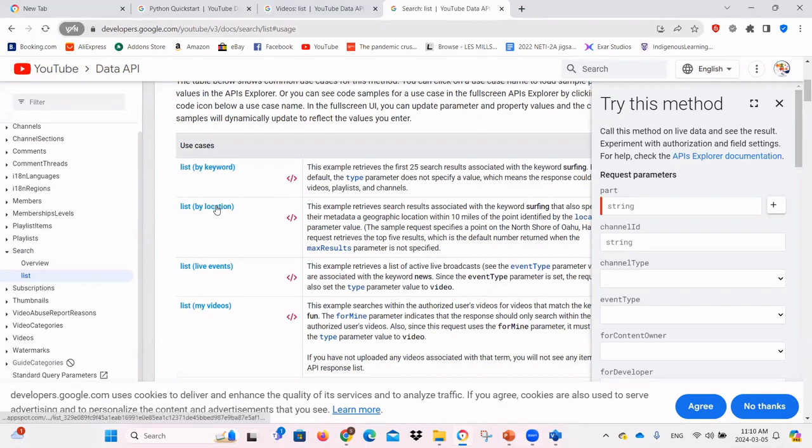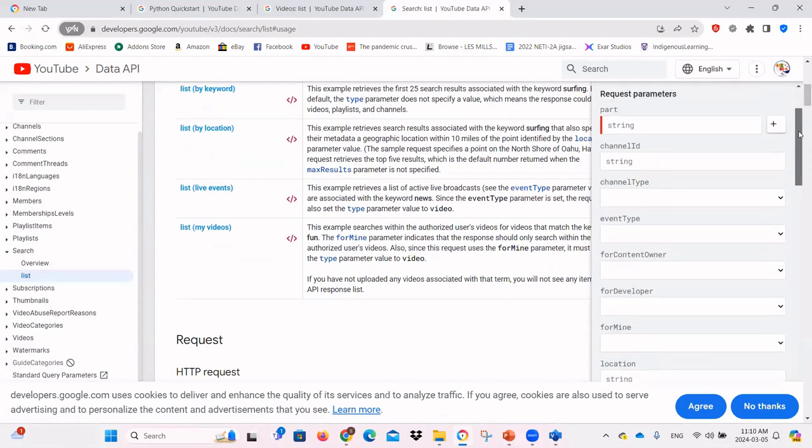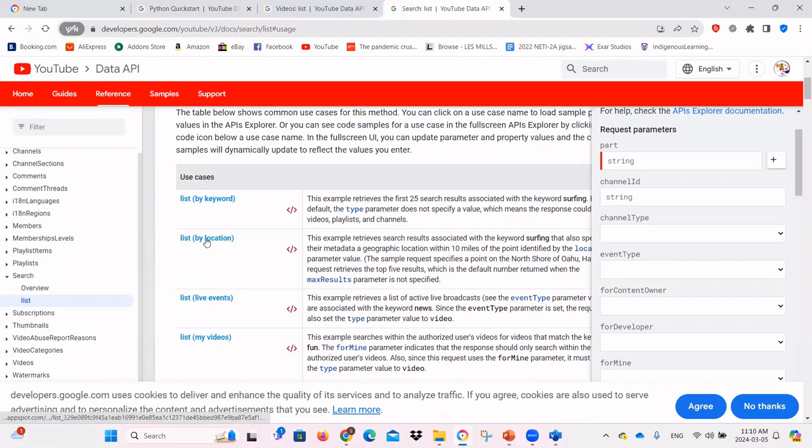Maybe searching by location seems relevant, but what does the location look like? We can see the example here.